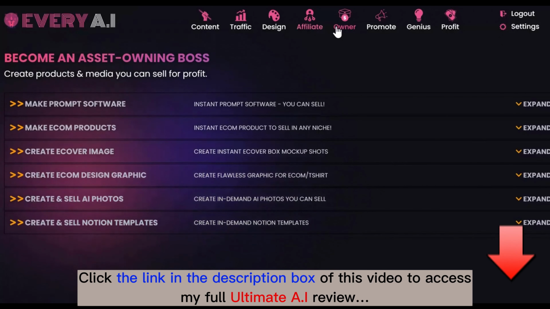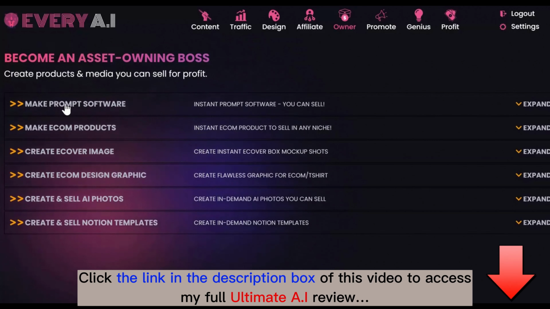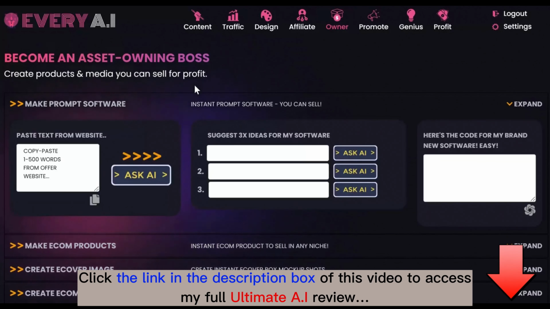So you can see I'm on the owner page, and if I just click on this first one, make prompt software. Now this is just one of 50 of our different AIs, but what this one allows you to do is to create software that involves prompts. And this is actually the backbone to my 2Click AI, which was a Warrior Plus number one deal of the day.